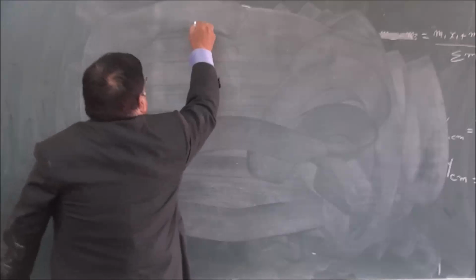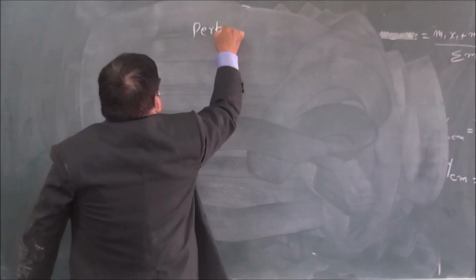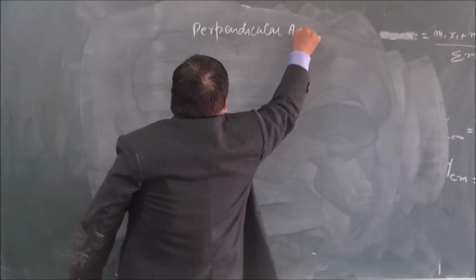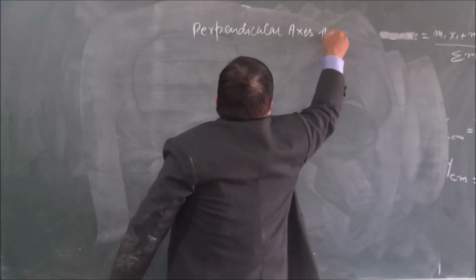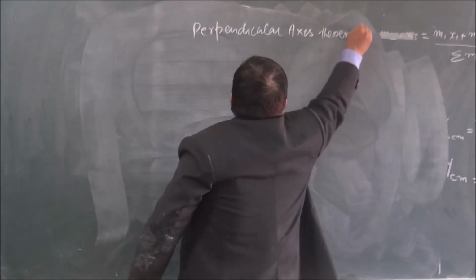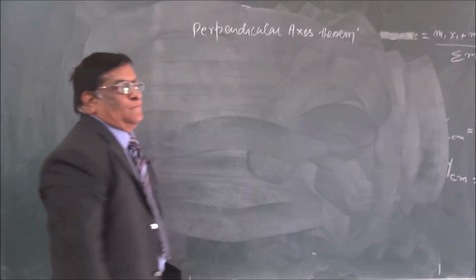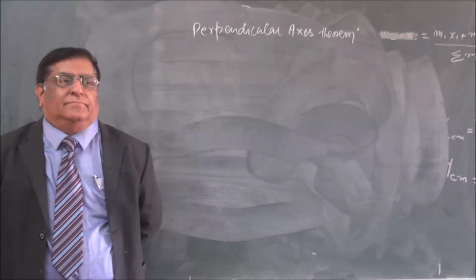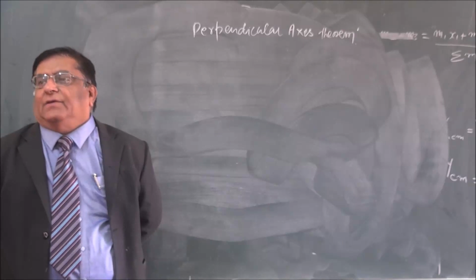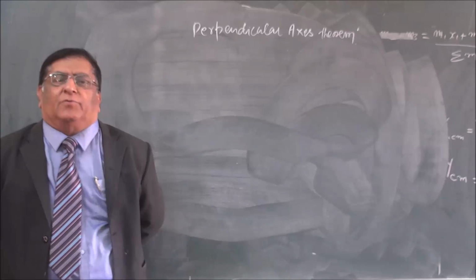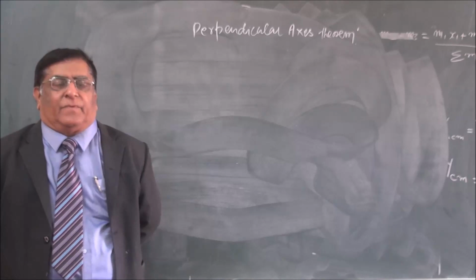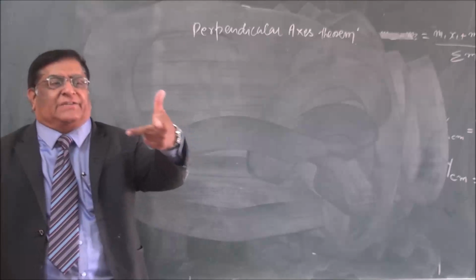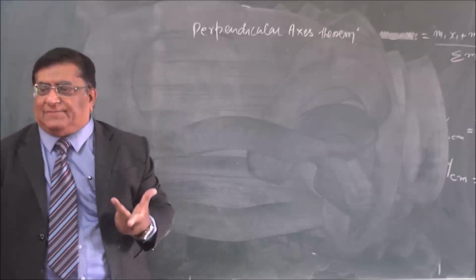Perpendicular axis theorem. See, in any body or in a plane body, we can rotate it about many axes. Let us choose 3 axes which are normal to each other, x, y, z, like this.